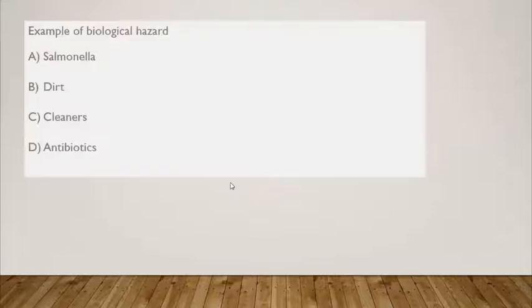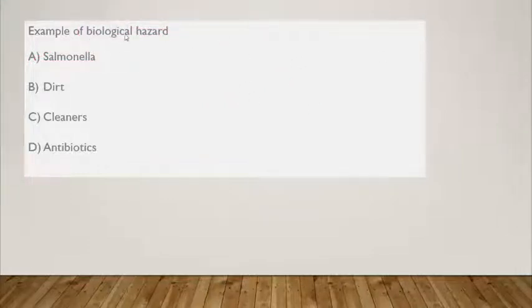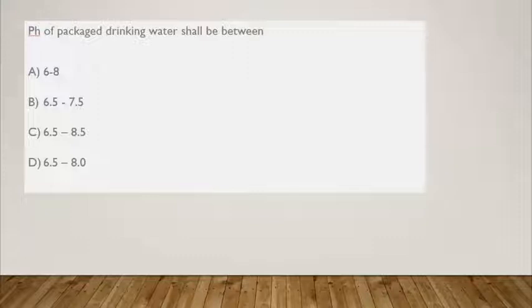Example of biological hazard. Which of the following is a biological hazard? Please focus on this word, biological hazard. The answer is Salmonella. You may have heard of Salmonella typhi, which causes typhoid. So the example for a biological hazard is Salmonella. Yes, dirt is also a hazard. Cleaners and antibiotics are all hazards if used in a non-judicious way. But still, the question demands a biological hazard, so the answer is Salmonella.